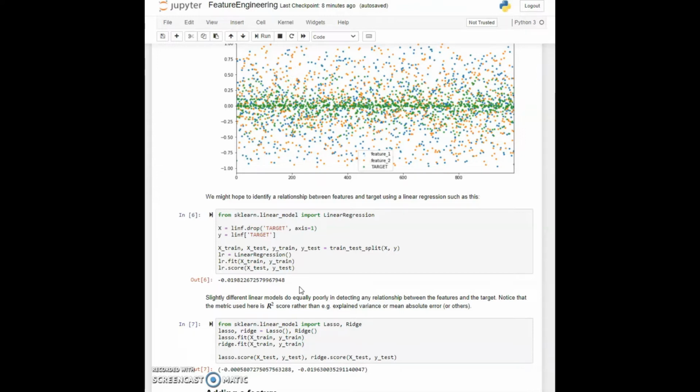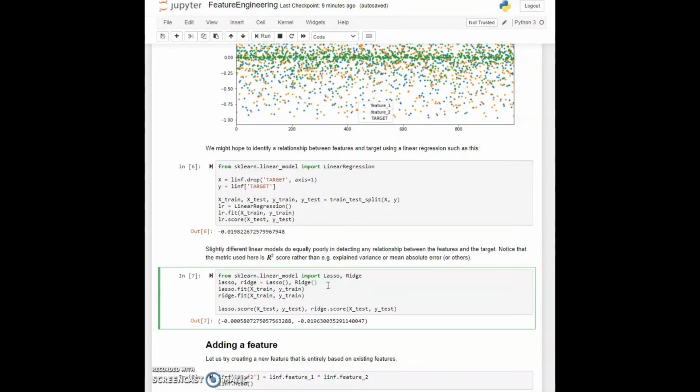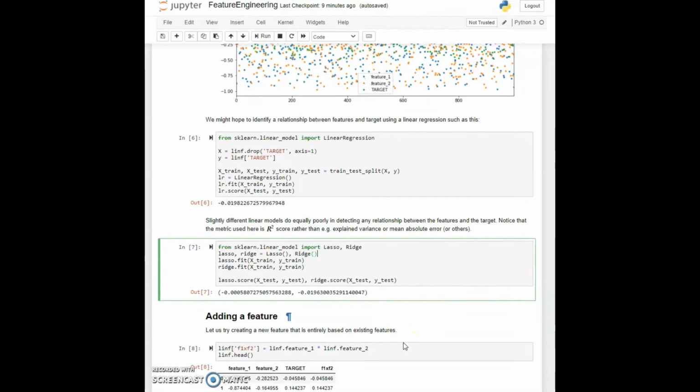But maybe we shouldn't stop there. Let's try a couple of other linear models. In cell 7, we'll also try out lasso and then we'll try out the ridge. Maybe we have just a little bit of bias in there, and maybe by doing that we can find some correlations. In fact, we don't. The lasso and the ridge are not quite identical, but they are all bad. They are not particularly descriptive. L1 and L2 penalty don't help us there.